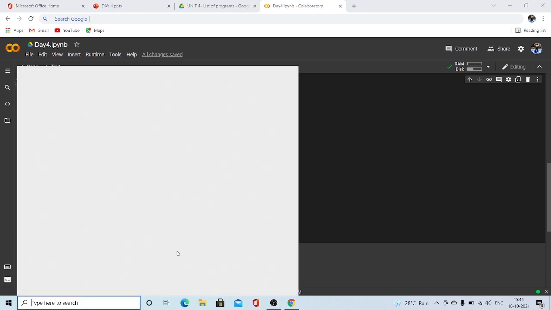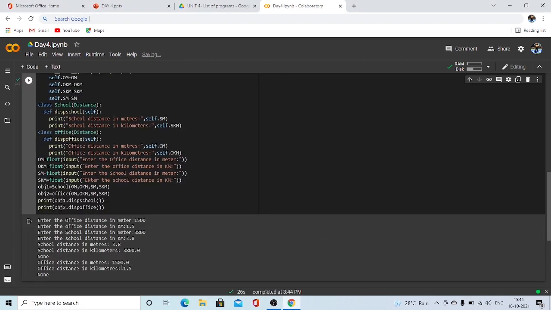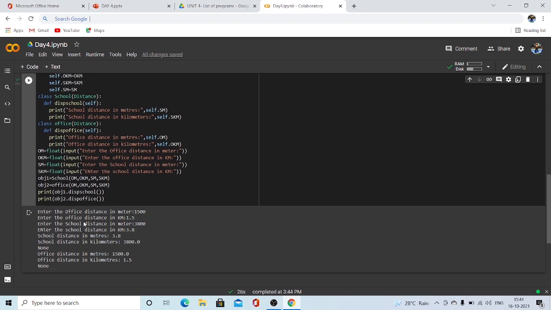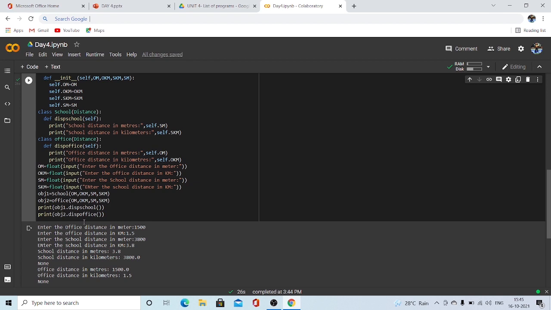See, for the school we have got the output required: the school distance to be 3.8 and 3800 in kilometers. One second, I think there was some mistake. I have given wrong inputs.